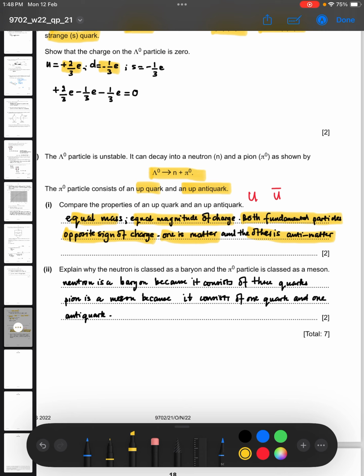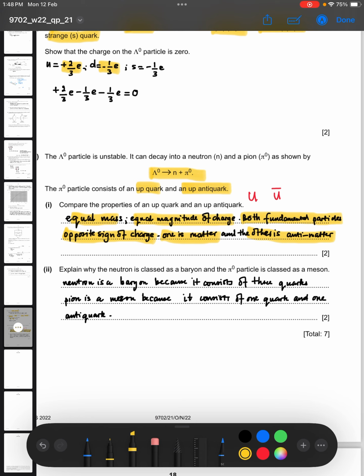Explain why the neutron is classed as a baryon and the pion particle is classed as a meson. What makes a neutron a baryon is very simple. Baryons are a class of hadrons, just like mesons are a class of hadrons. They are both made up of quarks.